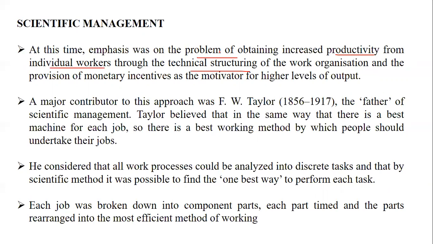Now, see, I've highlighted all the important points for that particular topic. So scientific management emphasizes the problem, and the intention is productivity of individual workers with the help of technical structure, and the provision of monetary incentives as the motivator for higher levels of output. So yes, the incentives in the form of money will motivate higher levels of output.